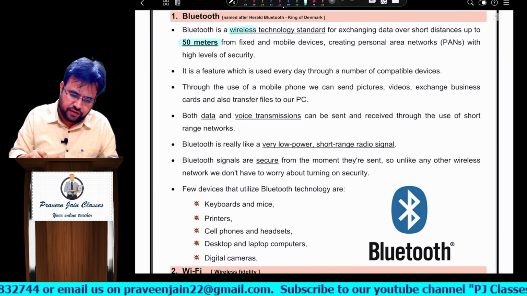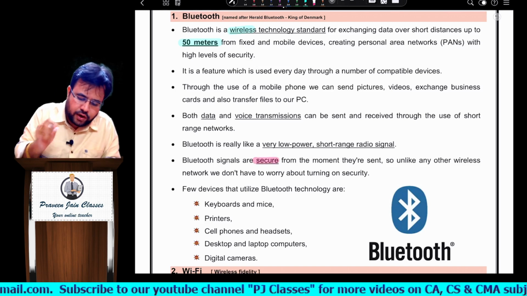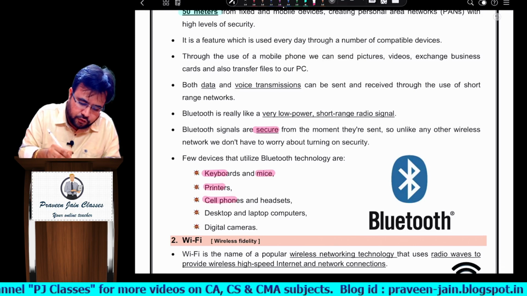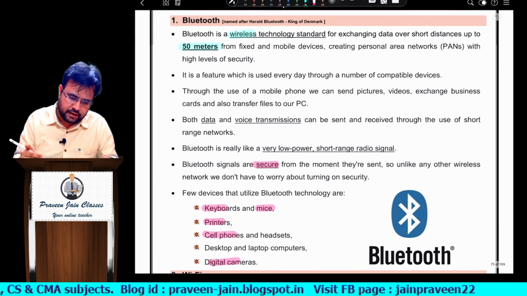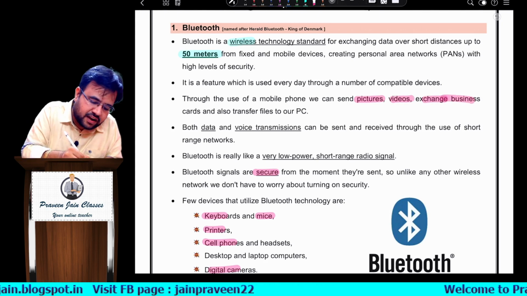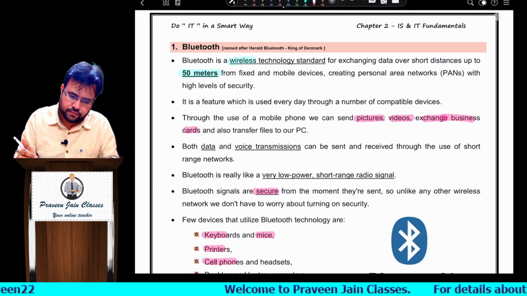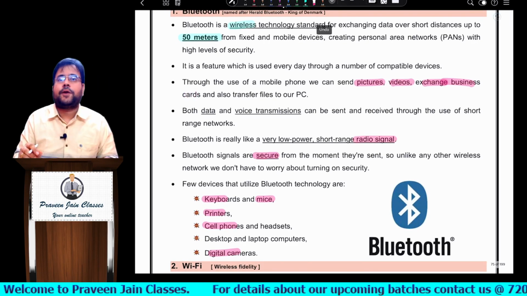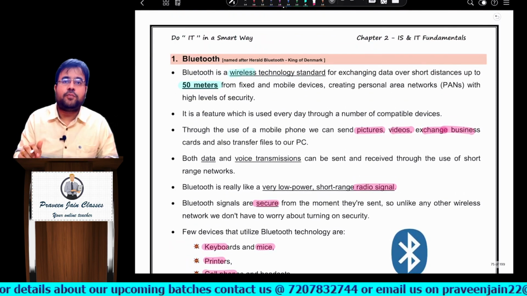Anyway, so those waves are radio waves, sir. But anyway, next point, sir. So can I say it is secured? Answer is yes. Where you can use Bluetooth, sir? Can I say keyboard, mice, printer, cell phones? Can I say these are the areas where nowadays we are using Bluetooth, sir. Next, can I say through Bluetooth what you can send, sir? Pictures, videos, exchange business cards, that is contact information, sir. That is possible, sir. Yeah, radio signals. Okay, so the wave which we are using is radio waves, or you can say radio signals. So this is Bluetooth for you, sir.